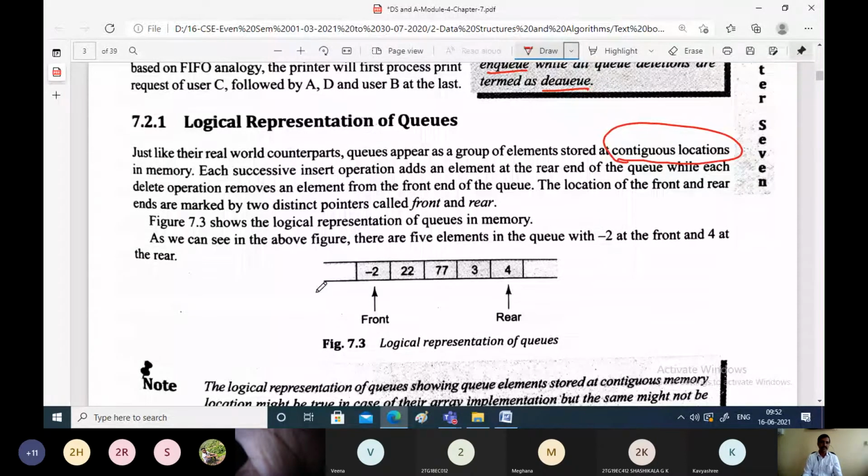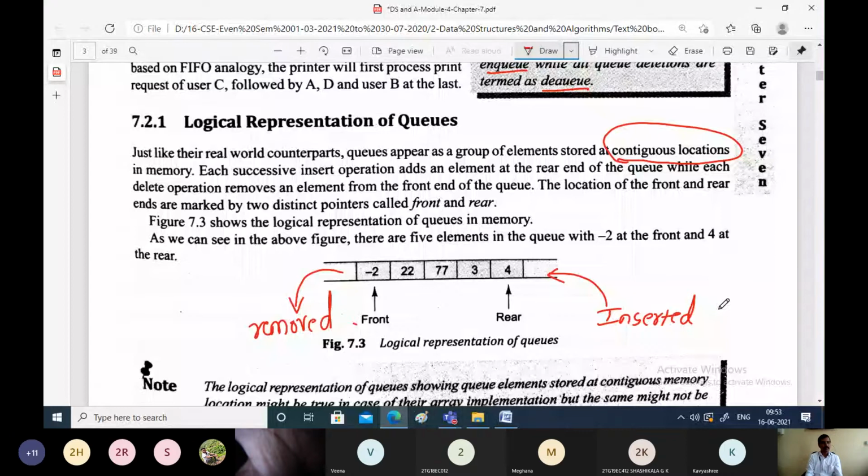This is the front end from where the elements are removed, and this is the rear end from where the elements are inserted. From the rear end, we insert the elements onto the queue. From the front end, we delete the elements from the queue. This is the logical representation of the queue.